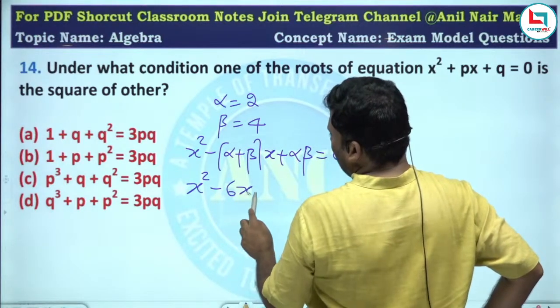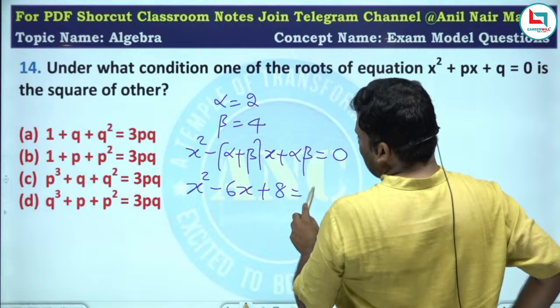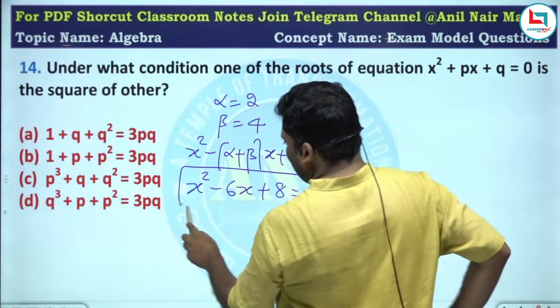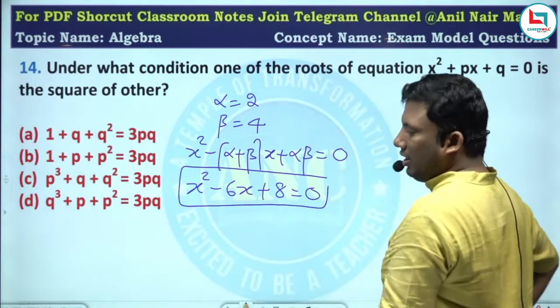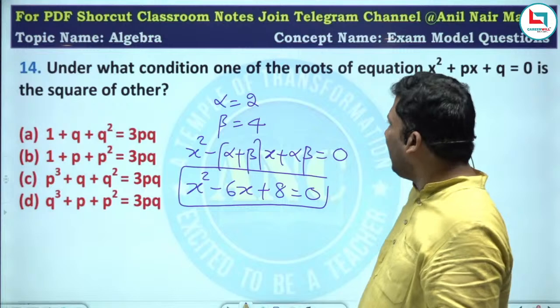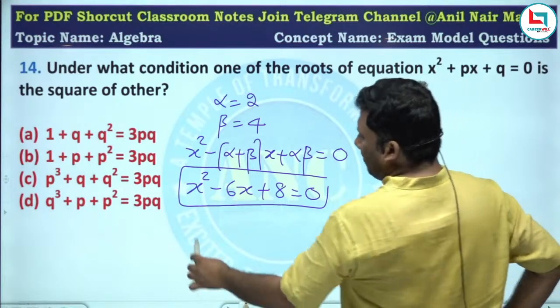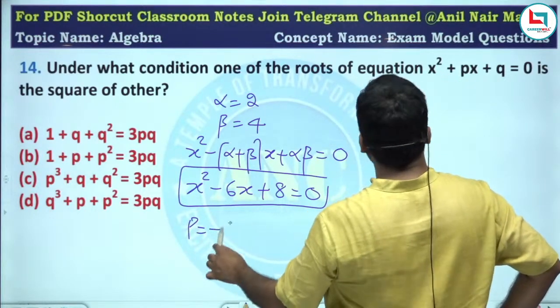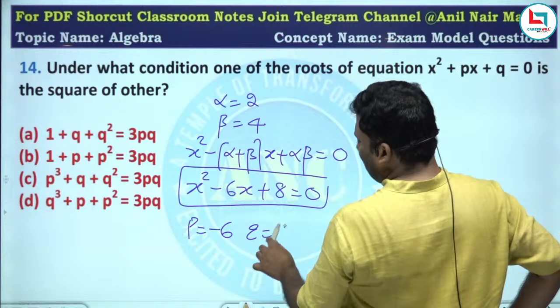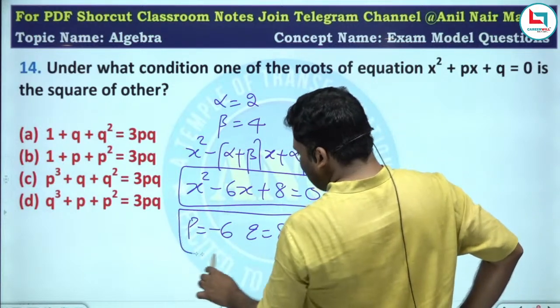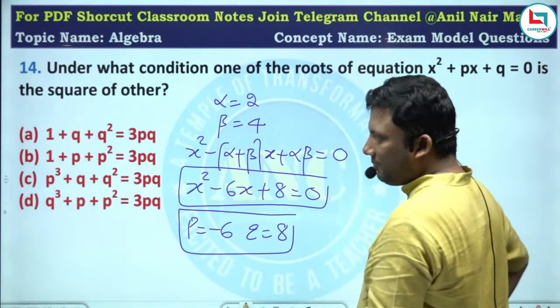So x square minus 6x plus 8 equivalent to 0. So p is minus 6. What is the q value? 8.